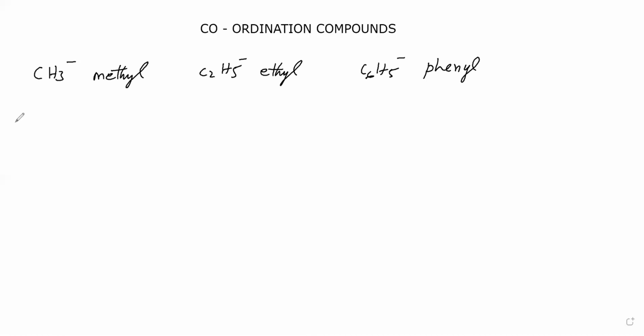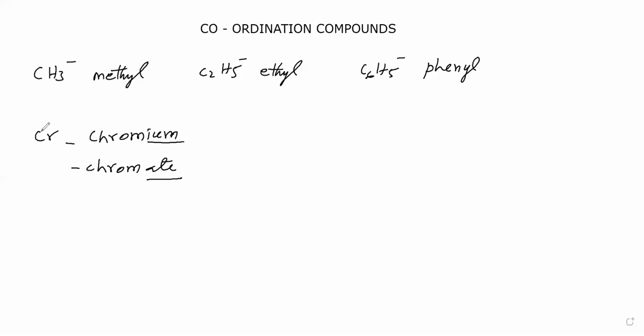Take Cr, the name is chromium. How to say this? We have to say this as chromate. That means the last three letters, ium, are replaced by ate.